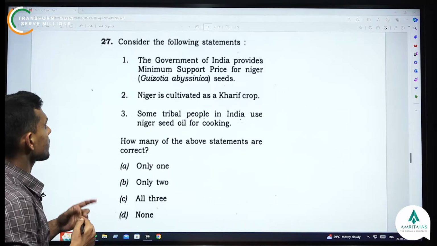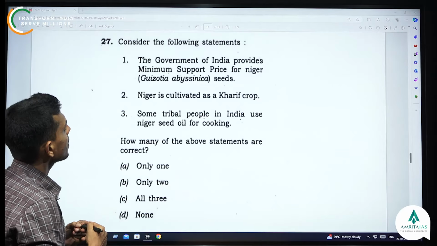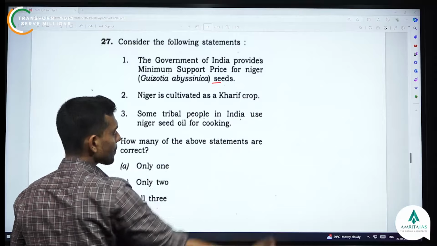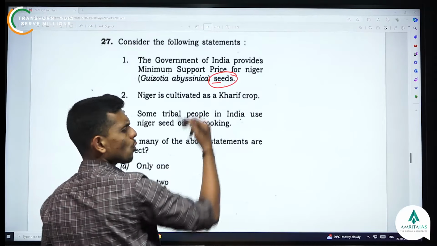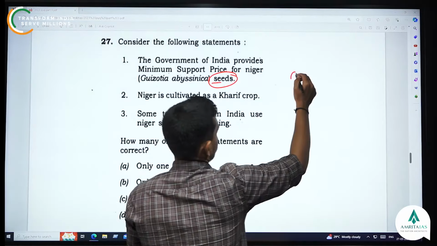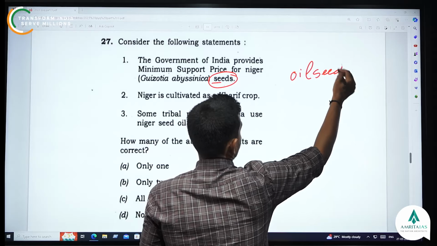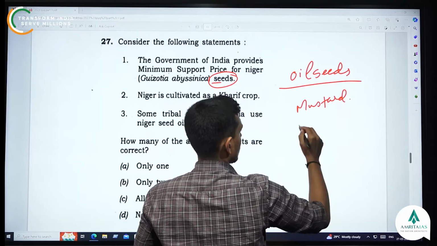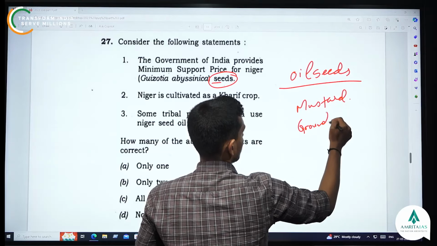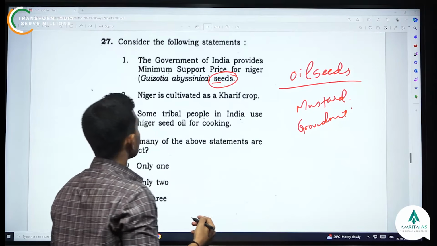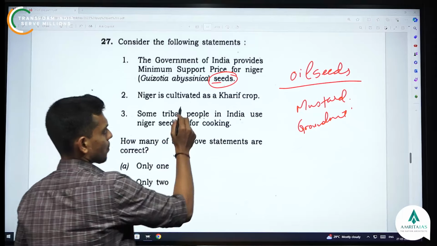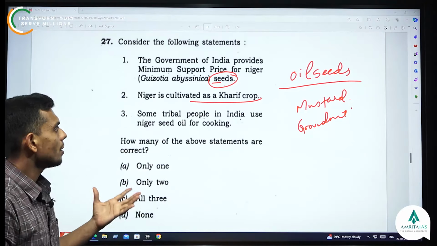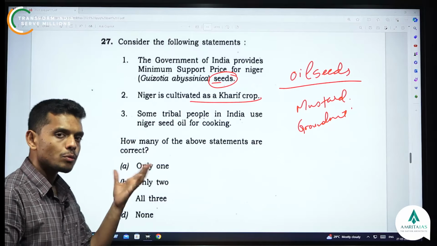Let's have a read of the 27th question. Consider the following statements. The Government of India provides MSP for Niger seeds. Basically, you know that MSP is given for oil seeds, and the oil seeds that we know are mustard, groundnut, right? Niger is cultivated as a kharif crop. This oil seed was in the news recently.